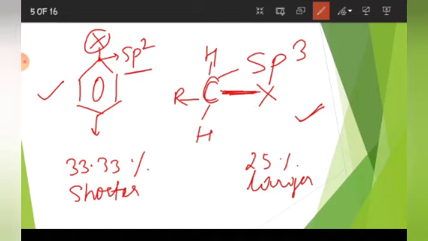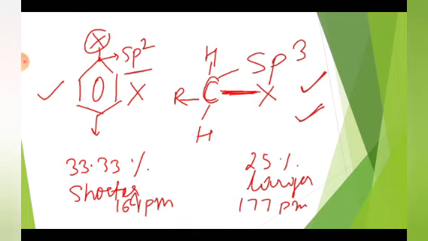If you see the exact values, in haloalkane it is 177 picometer, and in this it is 169 picometer. So it will be difficult to break this bond in comparison to this bond. So this is the second reason.